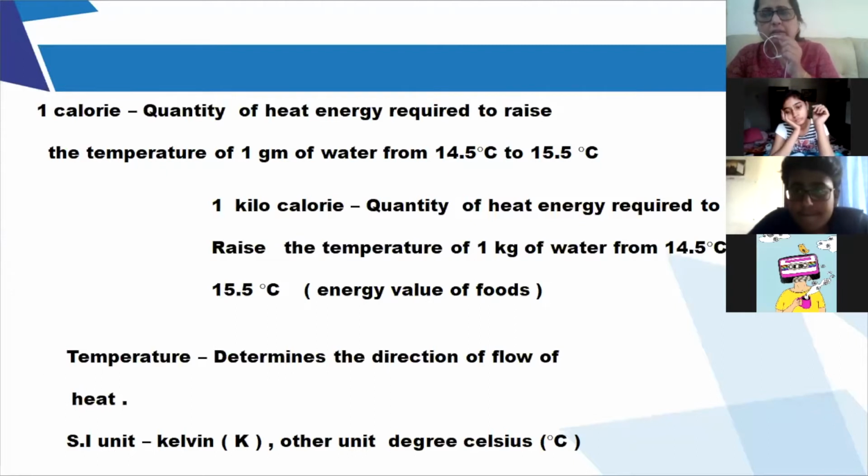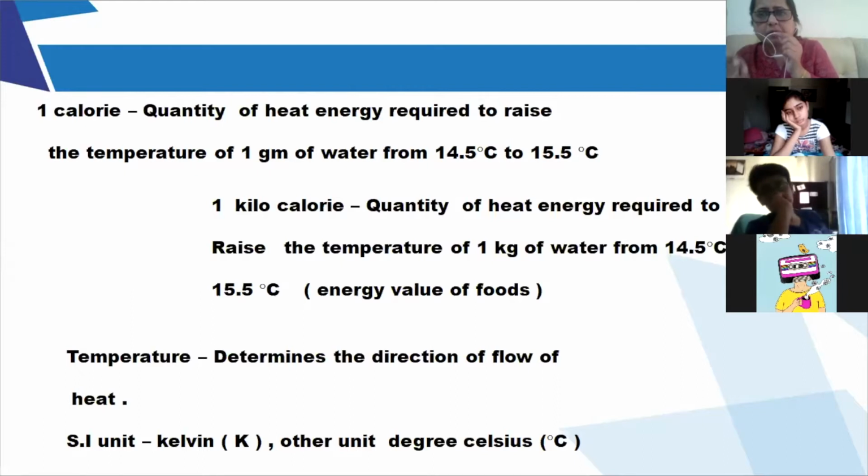Why they have given this range is because water does not have a uniform expansion. Water has got a totally non-uniform expansion. So sometimes with 1 calorie of heat, the temperature may rise a lot, and sometimes the temperature may not rise so much. So they have given a particular range because water does not have a uniform expansion.